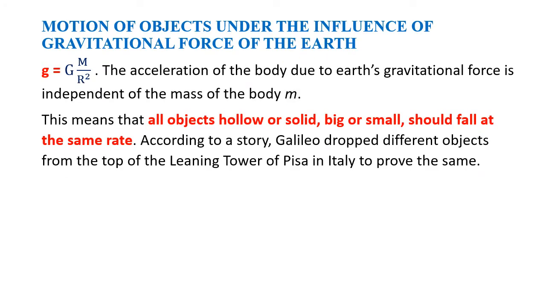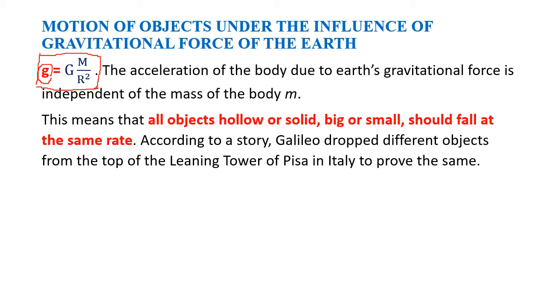Now we'll see the motion of objects under the influence of gravitational force on the earth. So again we go back to the very same formula, g equal to GM upon R square. Just remember this formula, it is very important. It tells about the gravitational force of the earth, the acceleration of a body due to the earth's gravitational force.